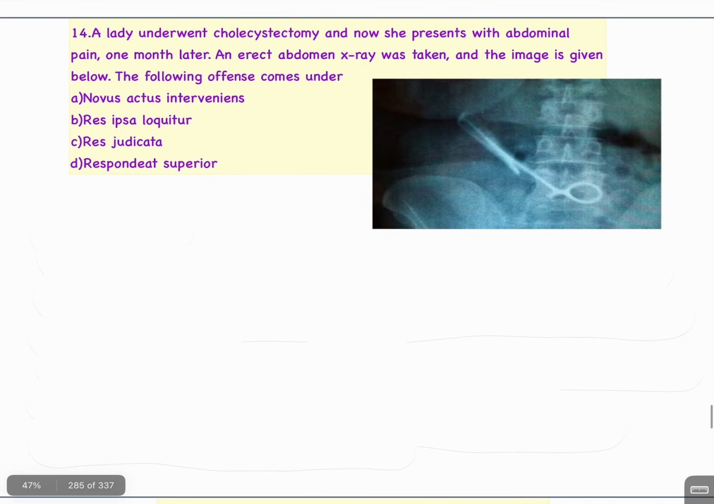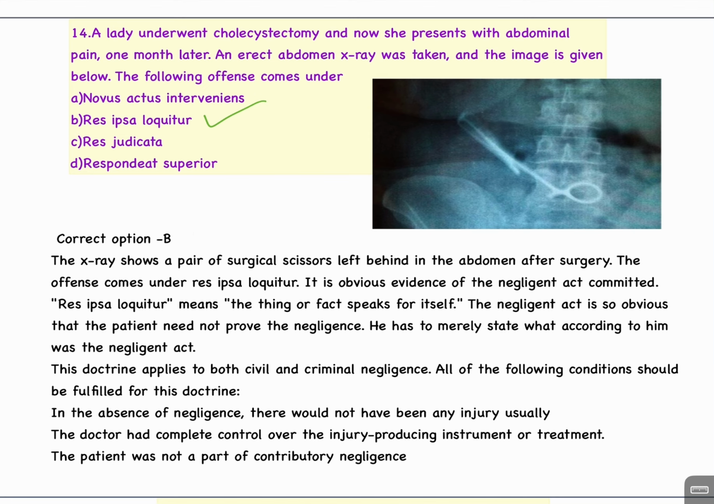Question number 14. A lady underwent cholecystectomy and now she presents with abdominal pain. One month later, an erect abdomen X-ray was taken and the image is given below. The following offense comes under A. Novus actus interveniens, B. Res ipsa loquitur, C. Res judicata, D. Respondeat superior. The answer is B. Res ipsa loquitur. The X-ray shows a pair of surgical scissors left behind in the abdomen after surgery. The offense comes under res ipsa loquitur.